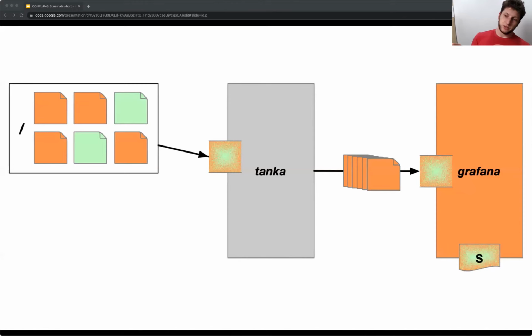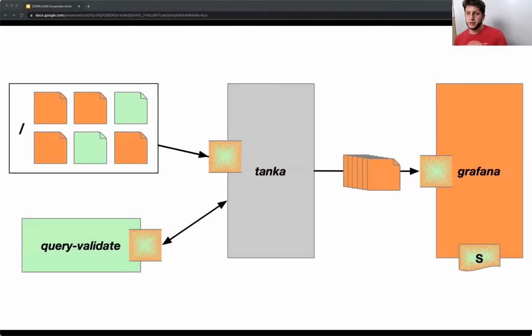In Grafana's case, we have a tool somewhat like kubectl, somewhat analogous, we call Tanka. Now let's imagine that these files here are actually Grafana dashboards, 10,000 lines of JSON, composed of a bunch of different schema from a bunch of different components, and we ultimately want to have them land in the Grafana instance. Well, one of the things that we might want to do is have a query validator. These dashboards contain a bunch of queries. We'd like to know that those queries are valid, but our query validator is old. It doesn't matter. In a Schemata world, we can translate to have all these different programs be expecting things at different versions with heterogeneous inputs, and all of them can basically function.